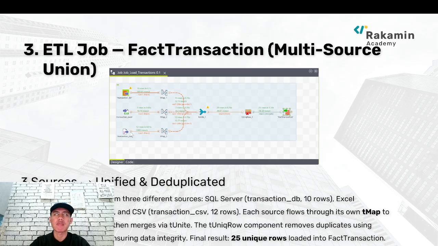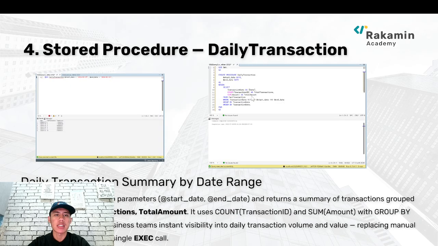We can see the CSV is separated by a semicolon, so we have to separate it first in the tMap 3. After we get the same column types as the Excel, we unite it and take the unique row, and we output or insert all the data to the factoring section, and it's executed successfully.